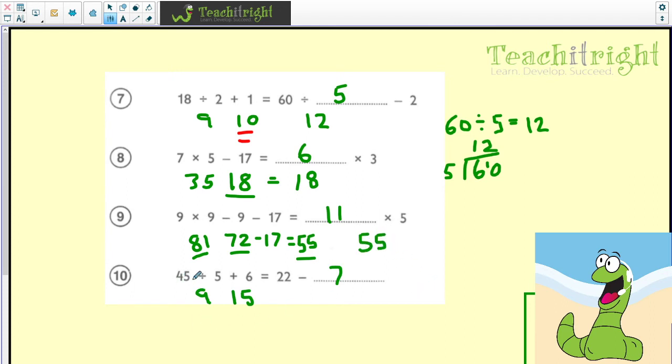And the last one, 45 divided by 5 is 9. Add 6 is 15. How do we make 15 on this side? 22 take away 7 is also 15. Well done if you got that one right.